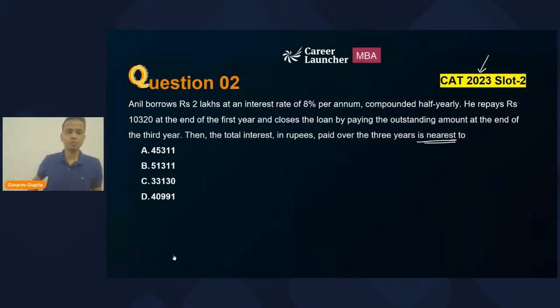So Astha, the first one to give an answer, 40,991. All right, very good. Daksh says it is 51,331.